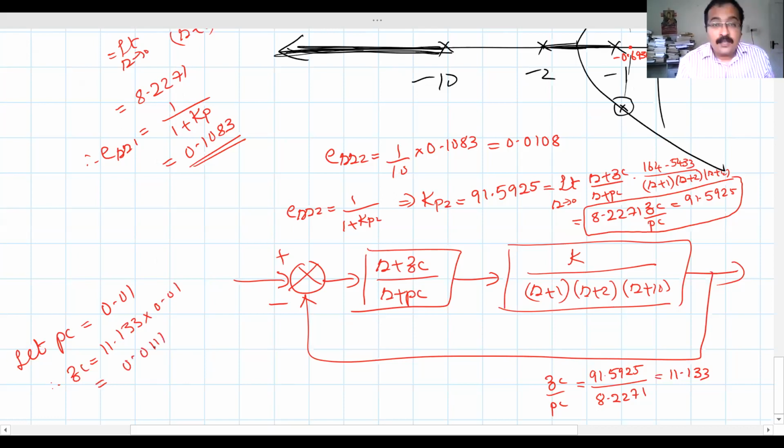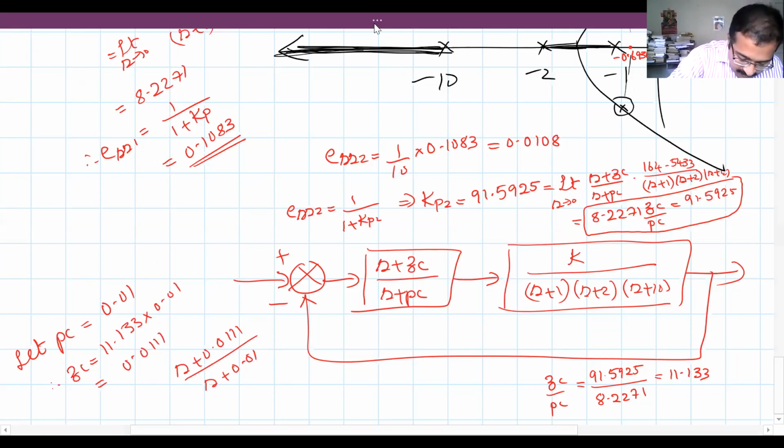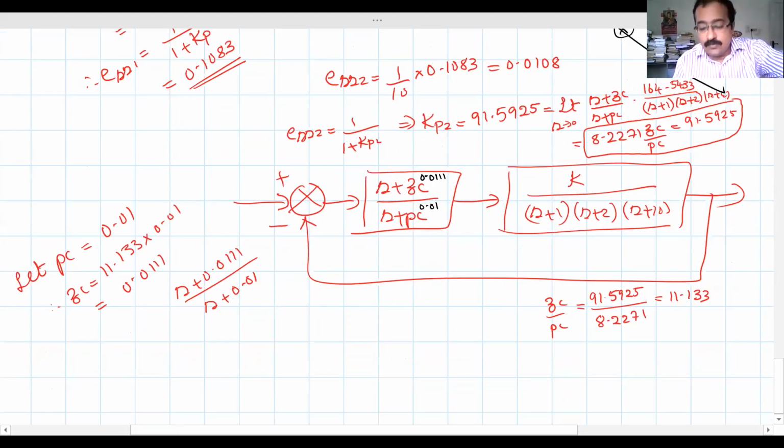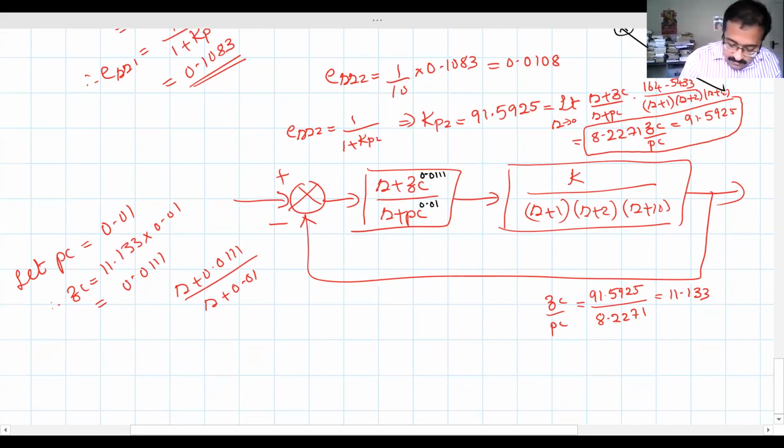0.0111. Okay, so what will be the transfer function now? S plus 0.0111 divided by S plus 0.01. Okay, this will be the compensator configuration where ZC is 0.0111 and PC is 0.01. So now you can calculate what should be the value of gain K and things like that.